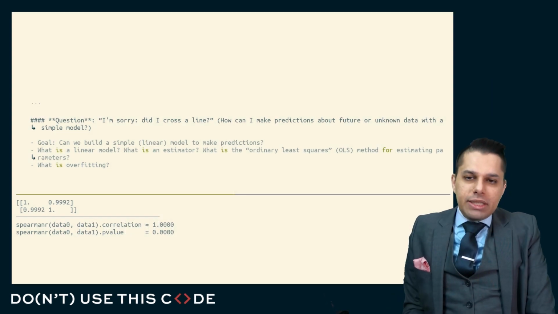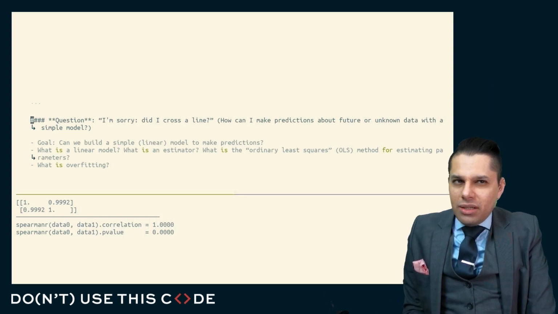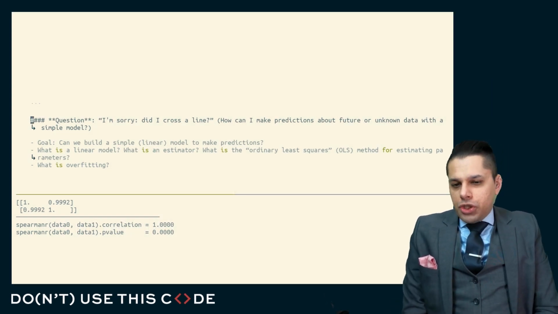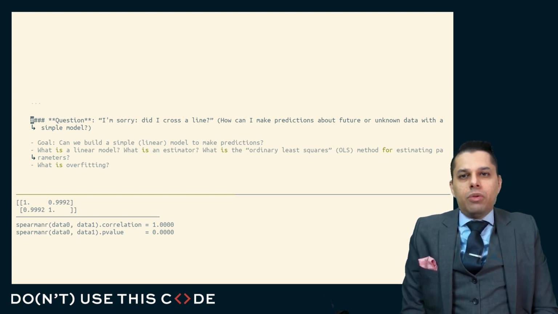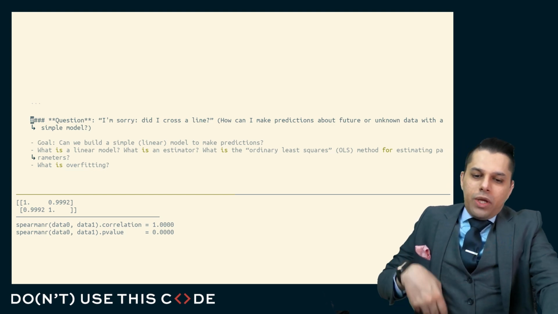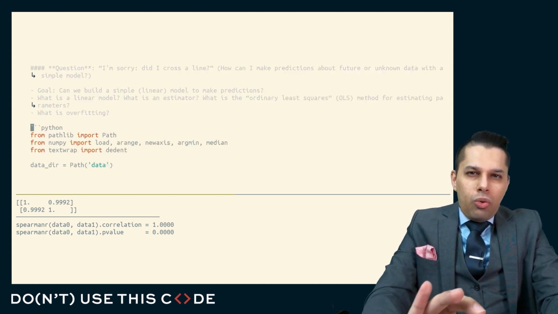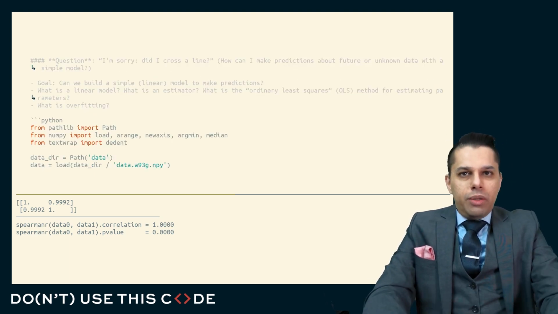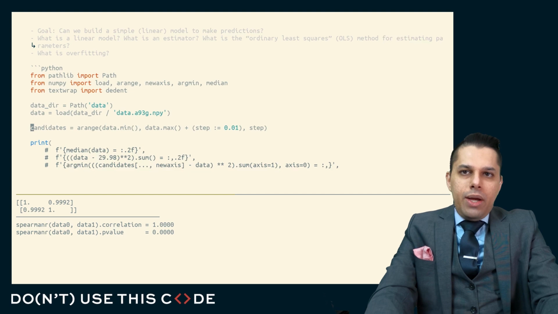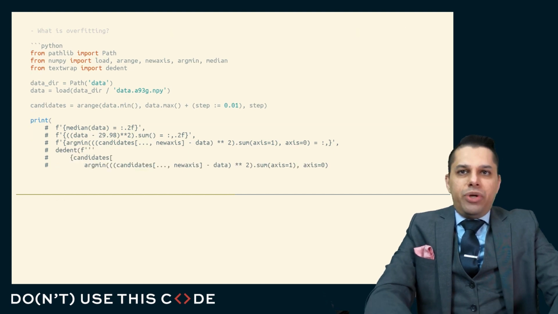Our next question is, how can we make predictions about future or unknown data using a very simple model? What we're going to do is assume that we want to build an incredibly simplistic model for doing predictions. Well, here's a way where I could maybe try and make some predictions about some data.